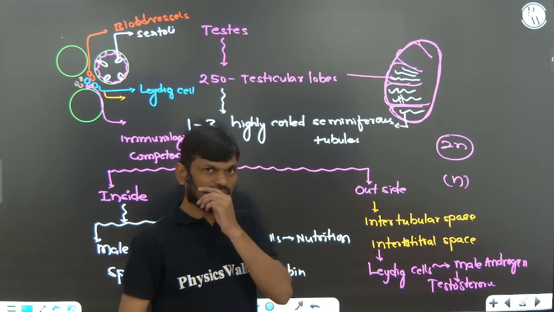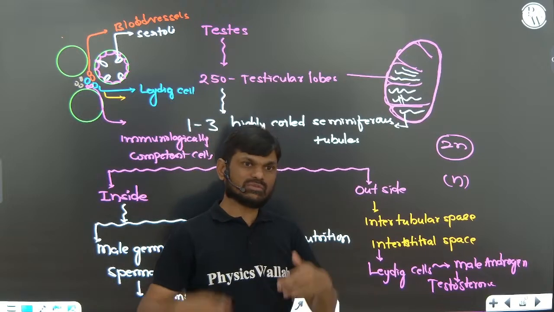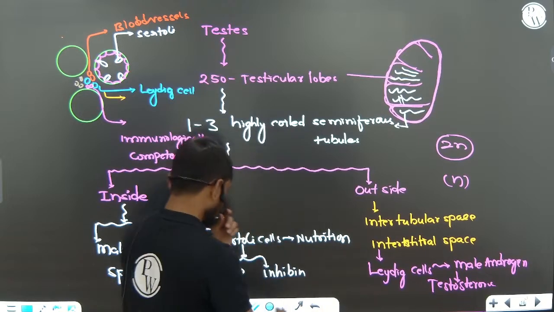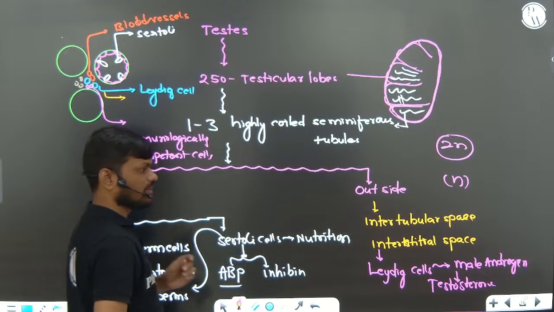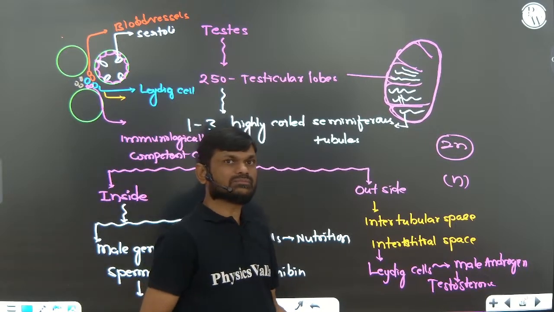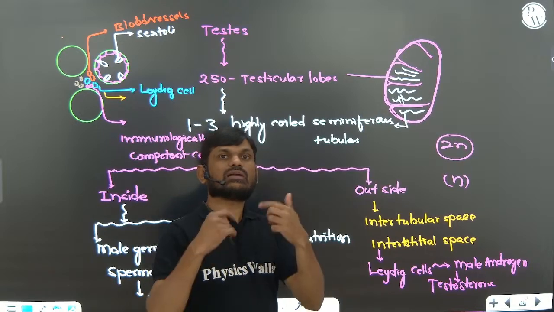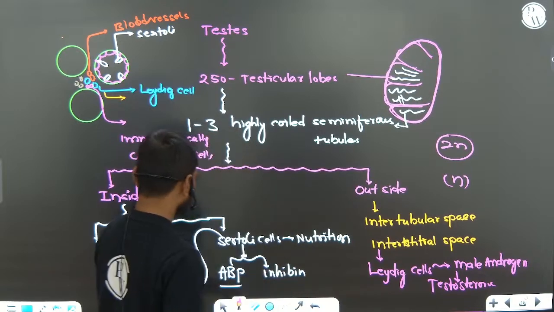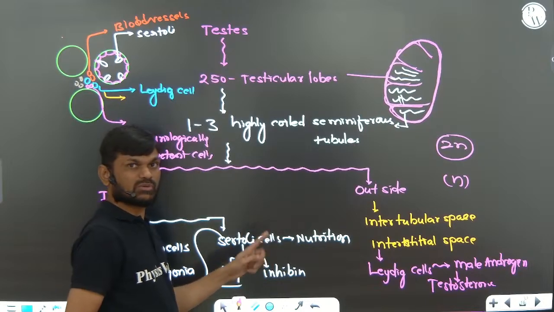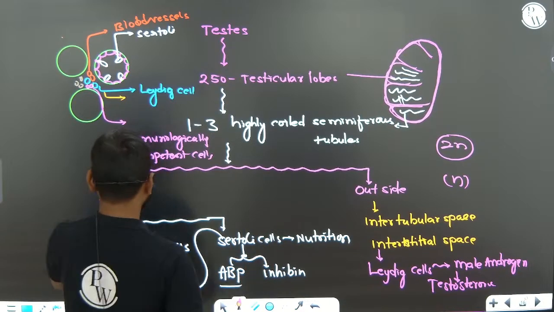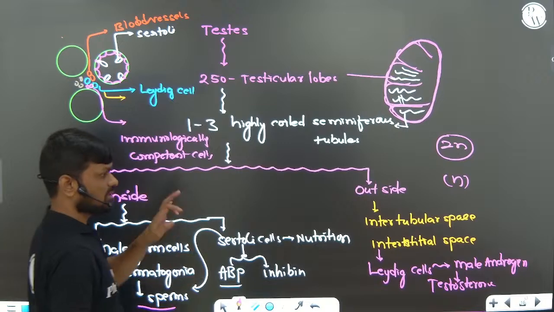So sometimes our own immune system can produce antibodies against these developing sperms. To overcome that problem, along with sertoli cells, immunologically competent cells prevent detection of the sperm cells by the antibodies produced by our body.